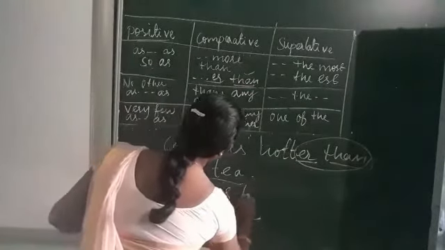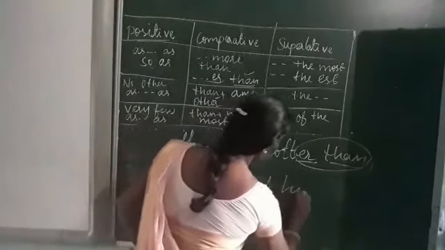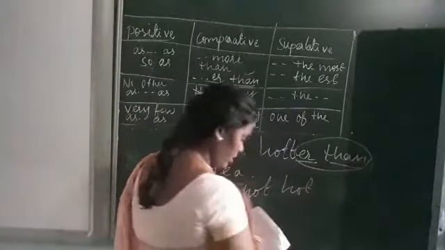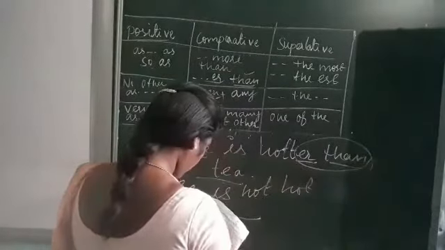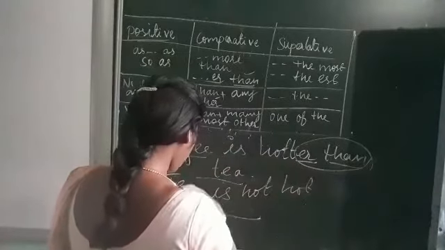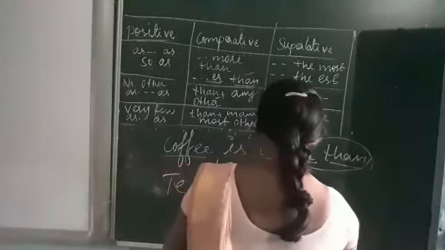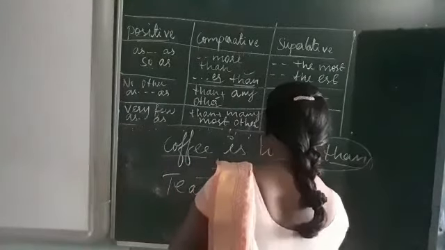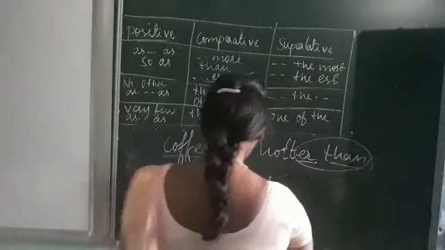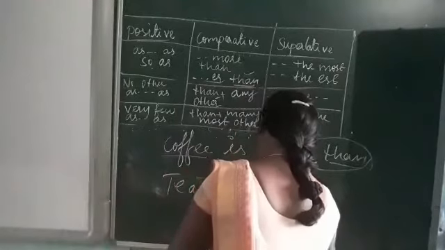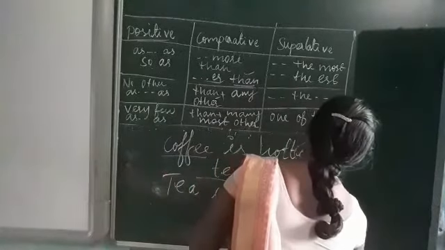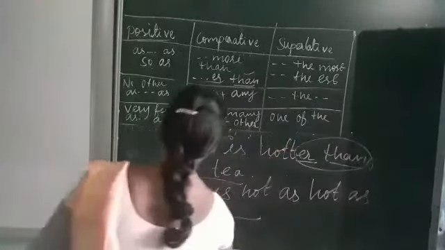Okay, let me change to the positive degree. Sorry, students. Tea is not as hot as coffee.